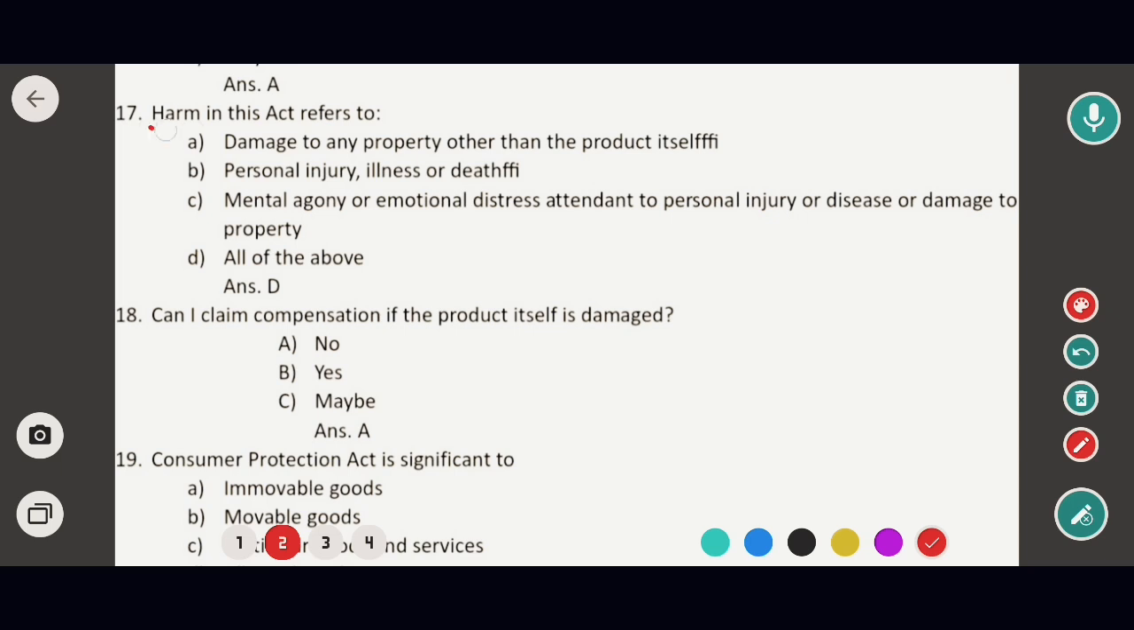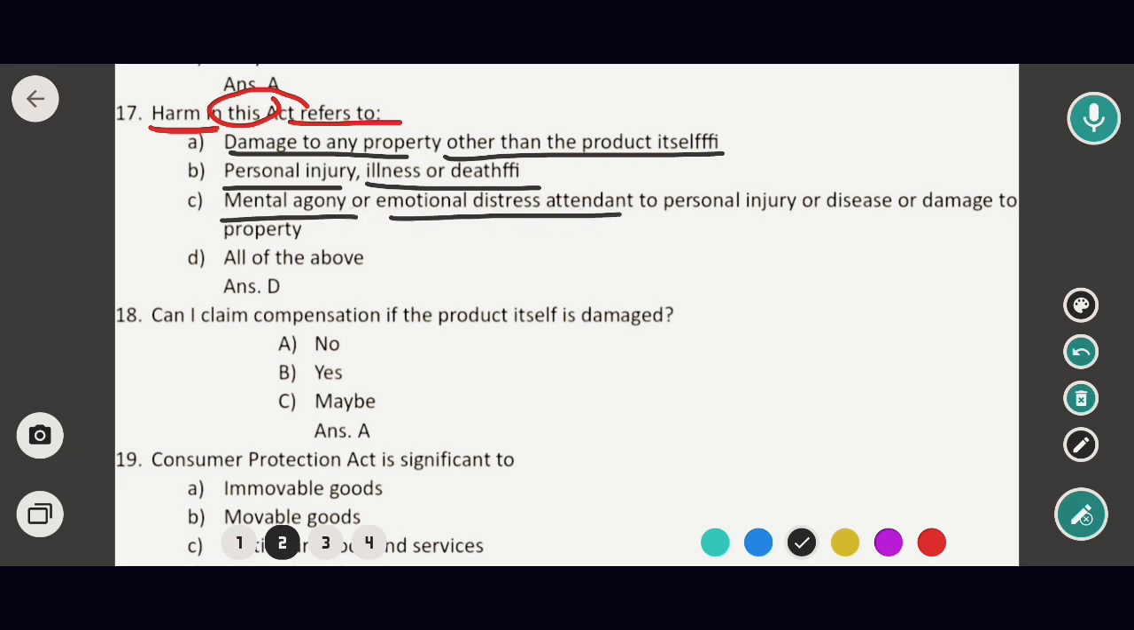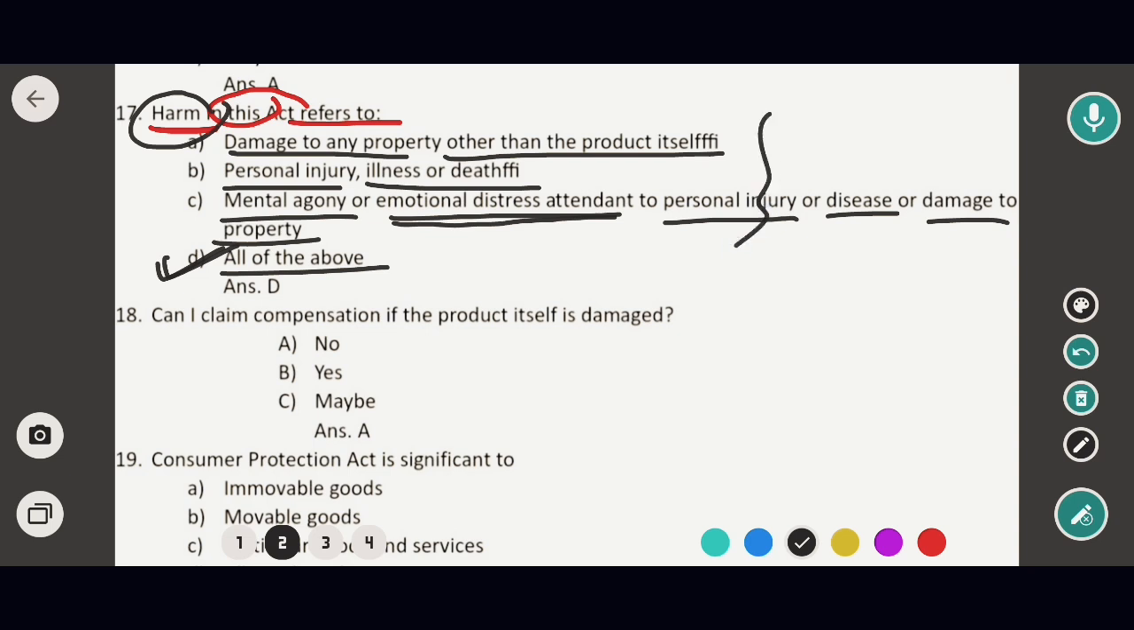So now to the next question. Next question is harm. Okay, harm in this act refers to. Options are damage to any property other than the product itself, personal injury, illness or death, or mental agony or emotional distress attendant to personal injury or disease or damage to property, all of the above. So in this case the correct option would be option D, that means all of the above. That means harm in the Consumer Protection Act 2019 refers to all this.